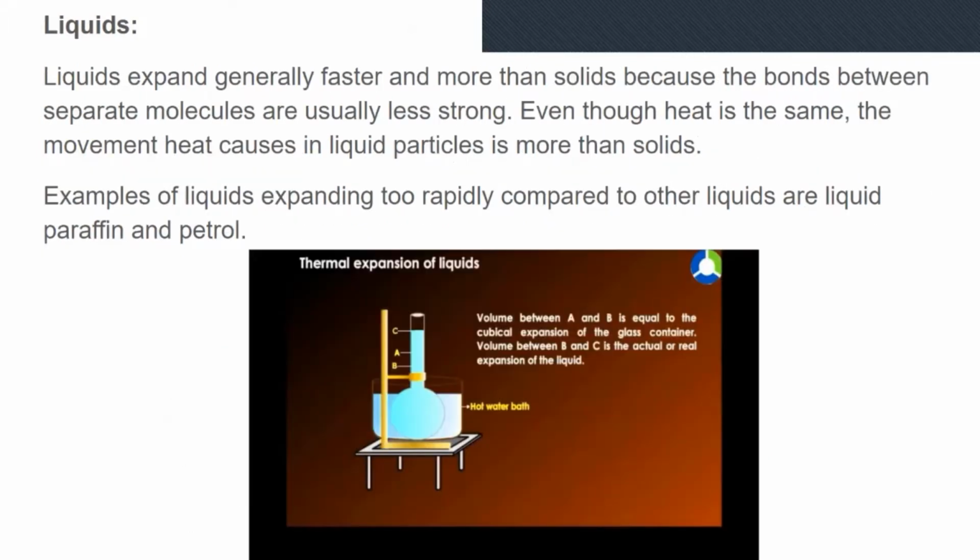Liquids. Liquids expand generally faster and more than solids because the bonds between separate molecules are usually less strong. Even though the heat is the same, the movement heat causes in liquid particles is more than in solids. Examples of liquids expanding rapidly compared to other liquids are liquid paraffin and petrol.